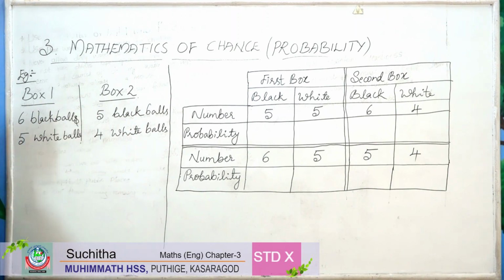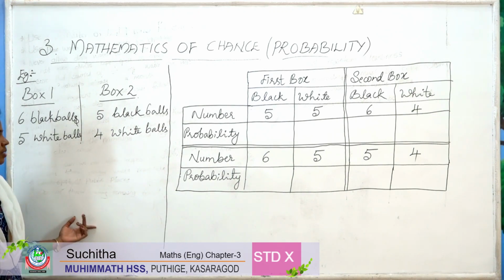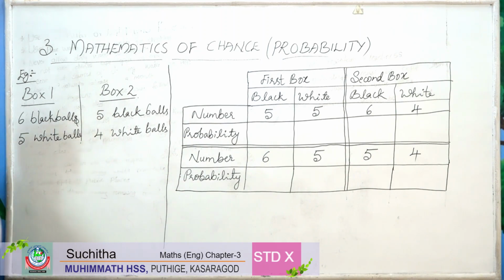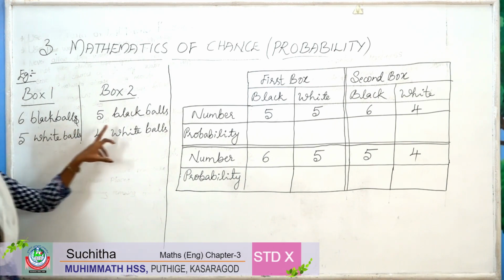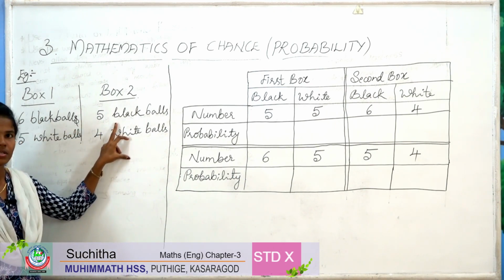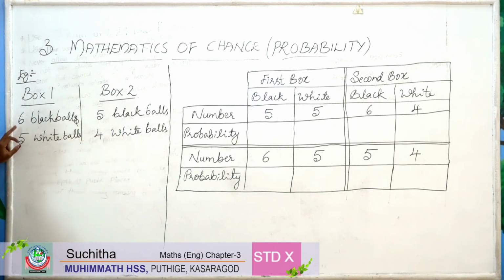So it is a game. If I choose one black ball from these boxes to win the game, which box can I choose? So let's see. In the first box there are 6 black balls. In the second box there are 5 black balls. So the first box has more black balls.